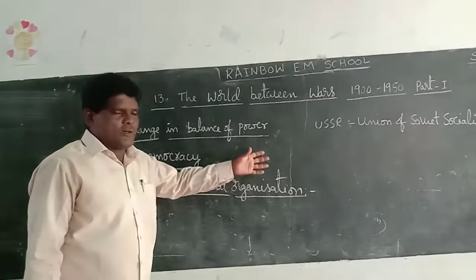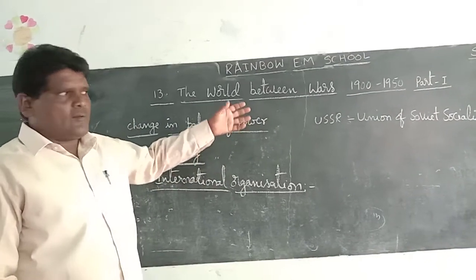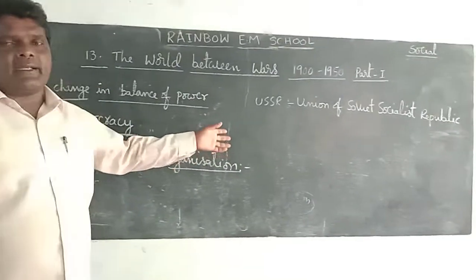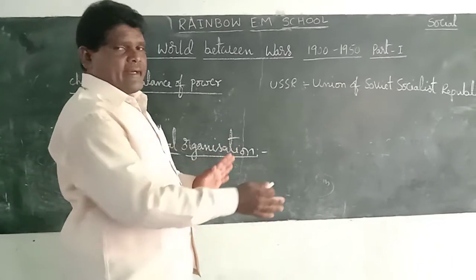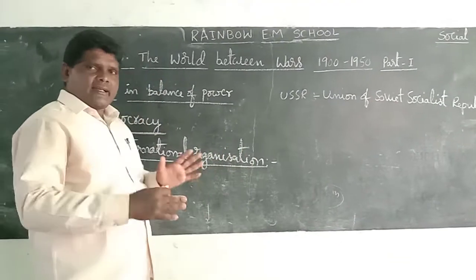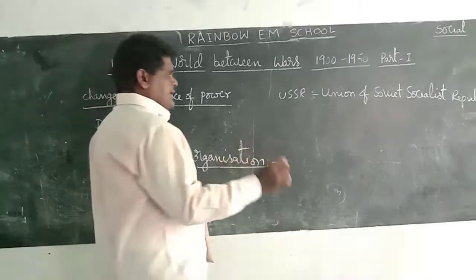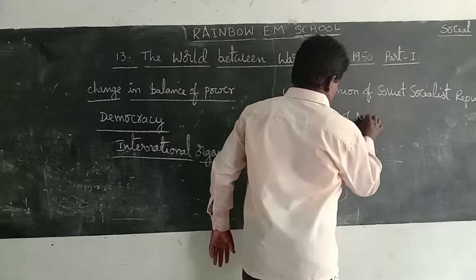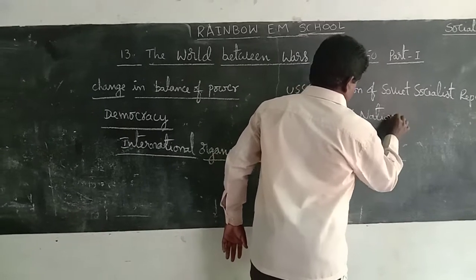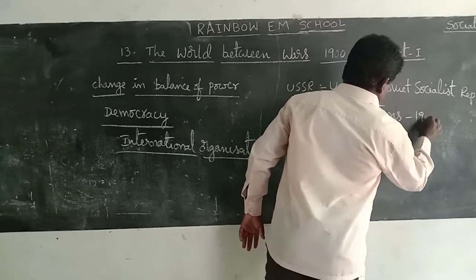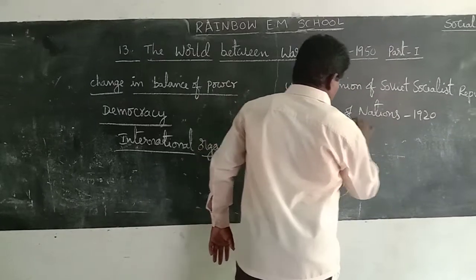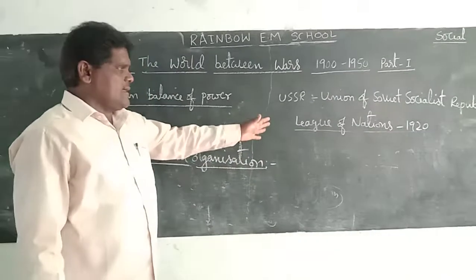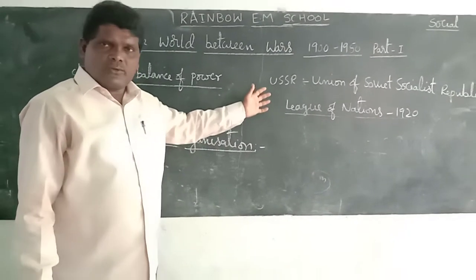After the First World War, which ended in 1918, an international organization was established in 1920. The organization's name was the League of Nations. It was founded by the American President Woodrow Wilson.